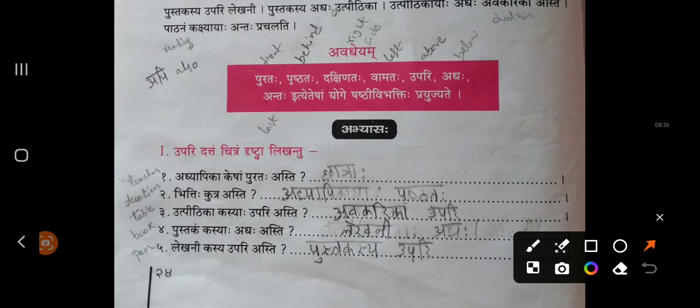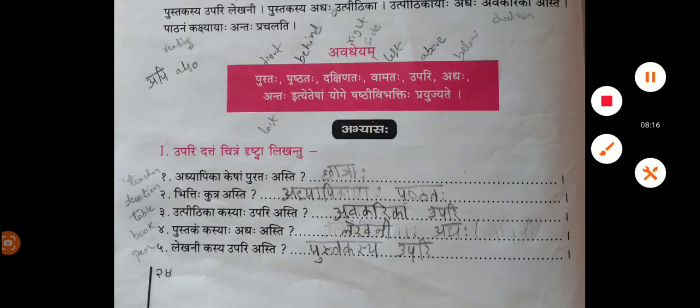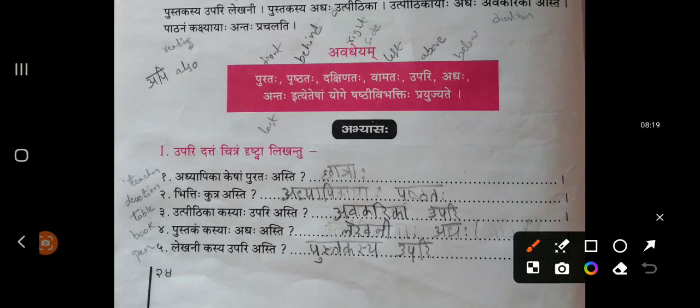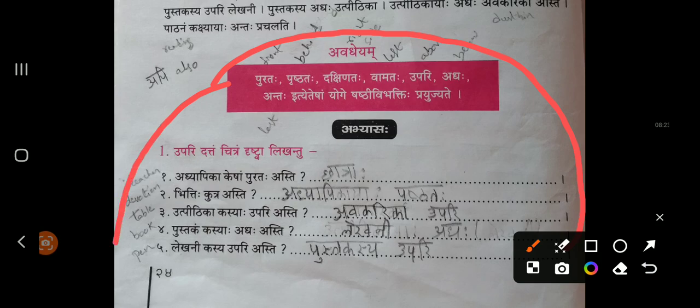Now you have seen the scenario, right? Based on this scenario, you need to fill in the blanks. I'll show you how to fill. This is the exercise which you need to fill. They have given blanks. These blanks you need to fill based on these words and the above scenario.